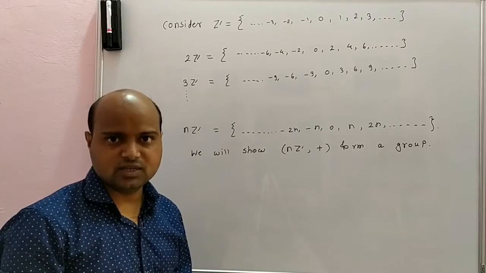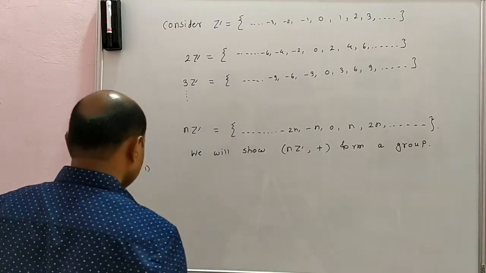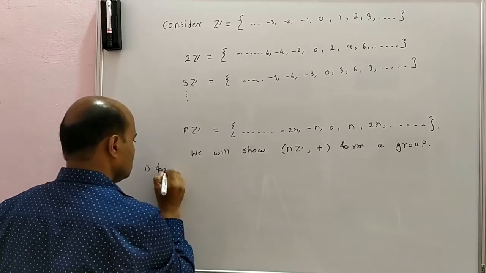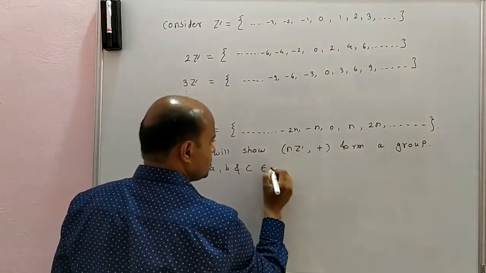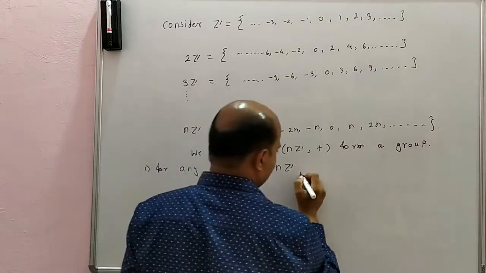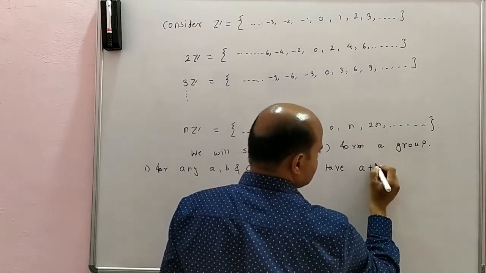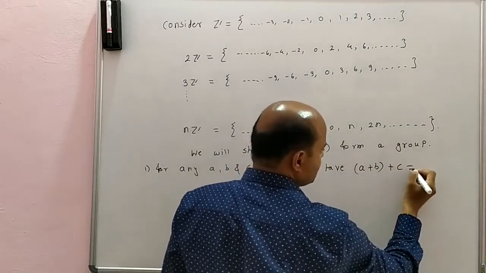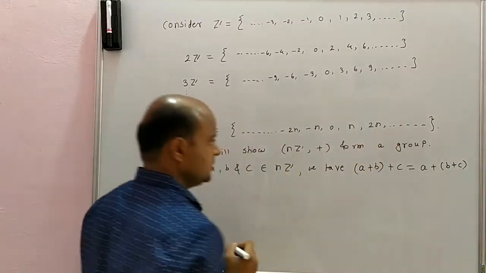Addition must satisfy the associative law over nZ. For any a, b and c belonging to nZ, we have (a + b) + c = a + (b + c).